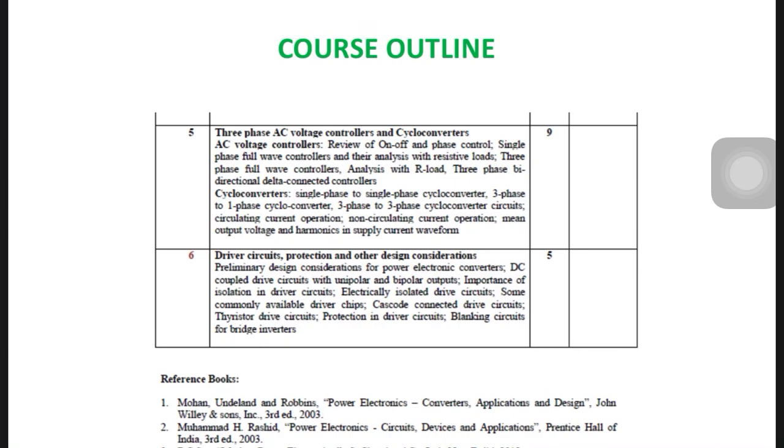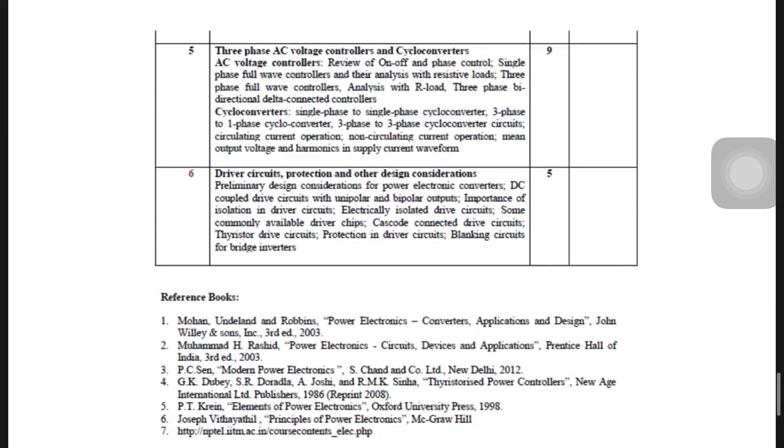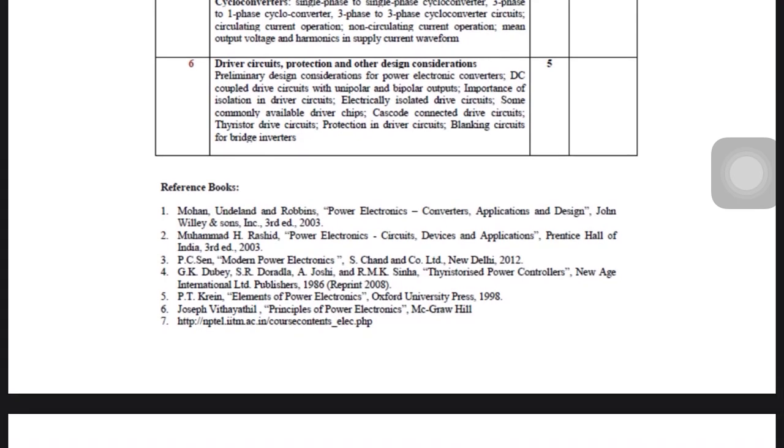And lastly, chapter number 6 is drives based on power electronics. What is a drive? A power electronic circuit which is connected with some load and drives it, which controls that load, is called a drive. So, we have some cascade connections, DC coupling, unipolar, bipolar, output impedance, circulating current circuit, drive chip, all this we are studying about.